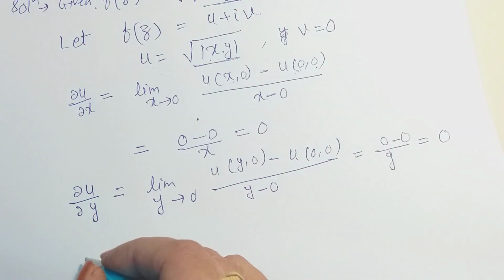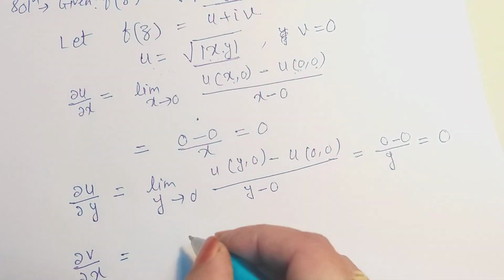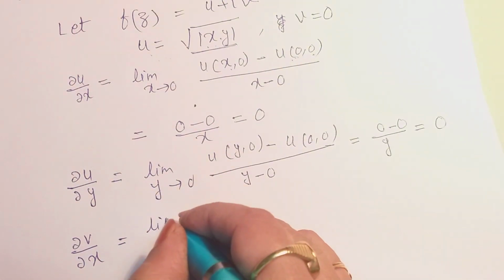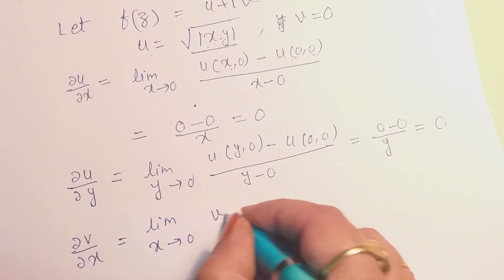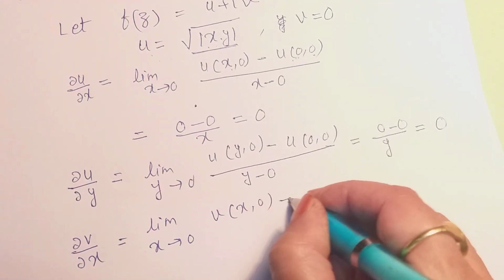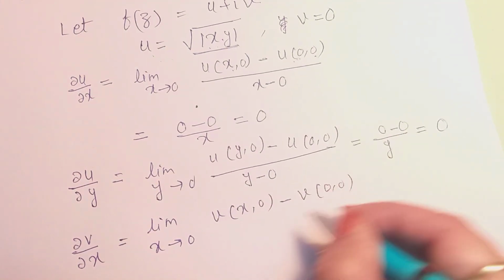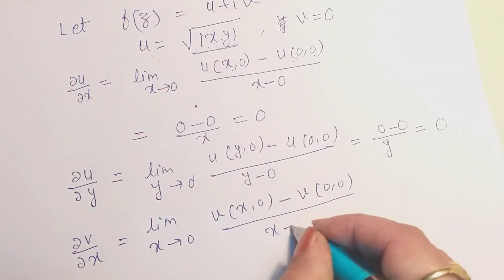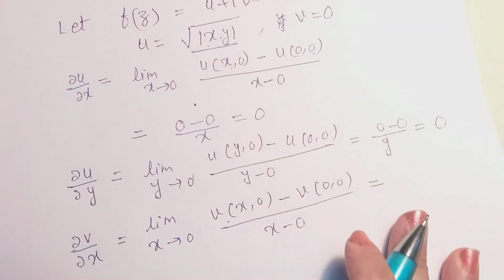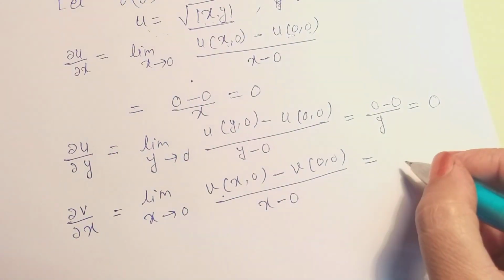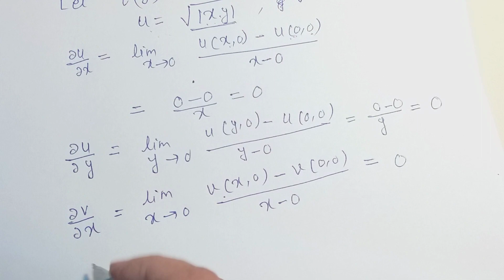Similarly, we differentiate v with respect to x. We are taking the partial derivative here. So the limit as x tends to 0 of [v(x,0) − v(0,0)] / (x − 0). Because the value of v is 0 here, it will definitely come out as 0.